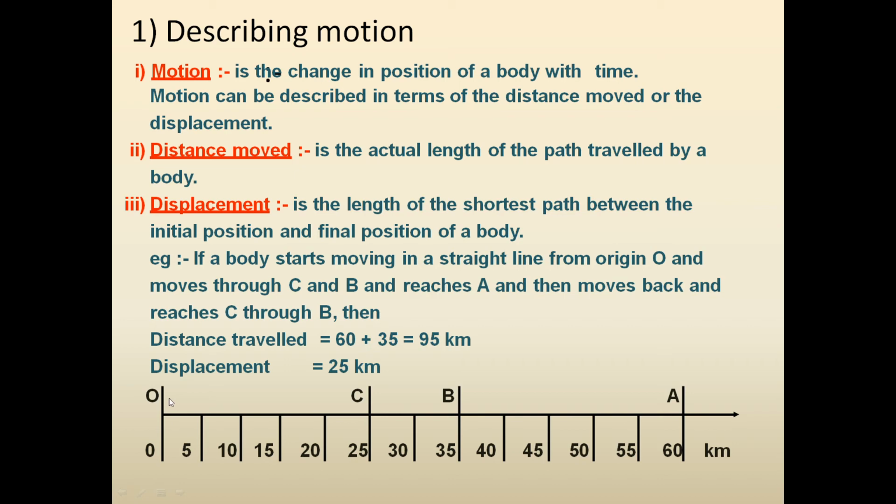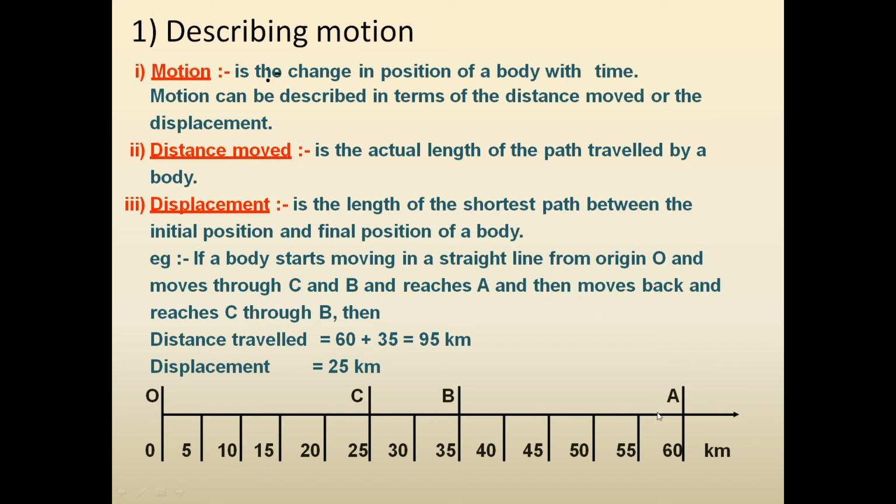It is written that a body starts moving from the point O, goes to point A, then turns back and reaches at point C. So what is the distance and what is his displacement? So let us calculate the total distance covered by the body. When body moves from O to A, then the distance covered is 60 kilometers. And when the body comes back to this point C, then the distance covered is 35 kilometers.